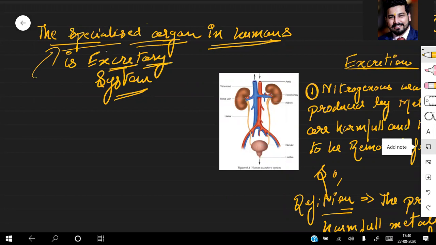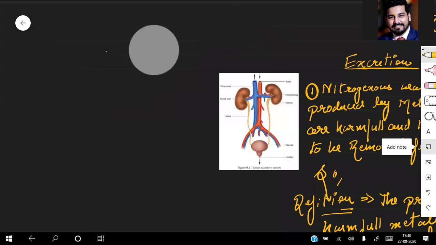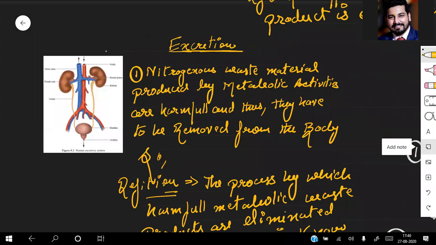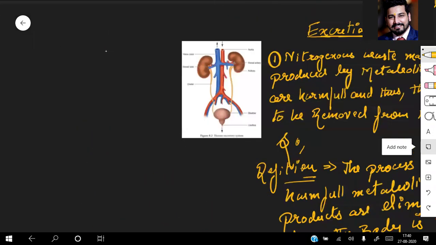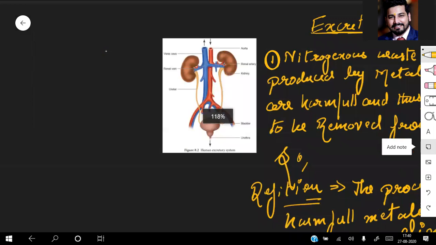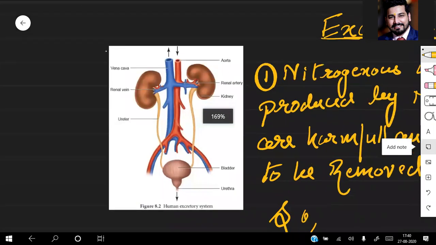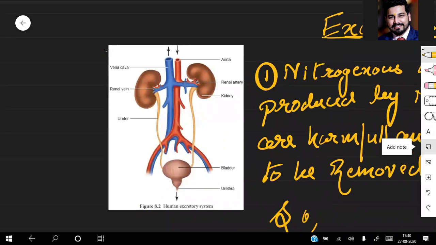So now, first of all, let's start that specialized organ. Let's start the human excretory system. Before starting that, let's zoom in on this structure. Before understanding this, let's understand the structure. So here you have different structures. This is the human excretory system. You can see various parts are there.